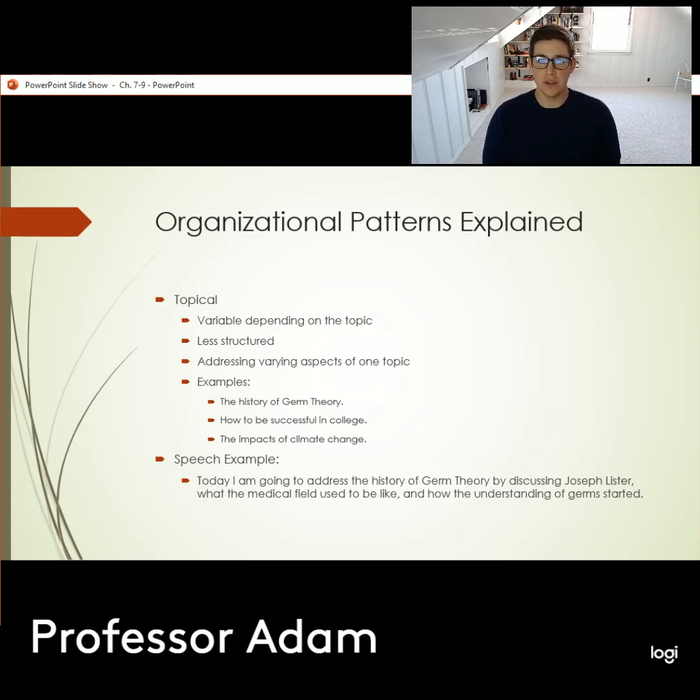So you could use topical organizational patterns for a variety of things. So maybe you don't want to just talk about a person. So say for a commemorative speech, you don't want to talk about that person's life from point A to point B to point C, or that person and their passage through time. So maybe they were an explorer and they moved from one point to another point to another point.